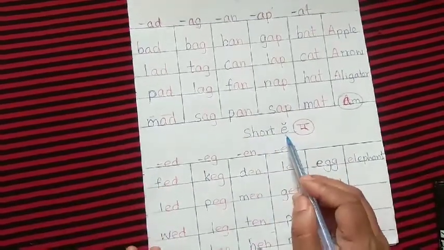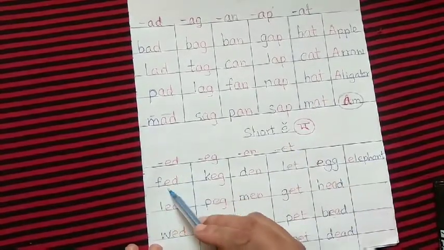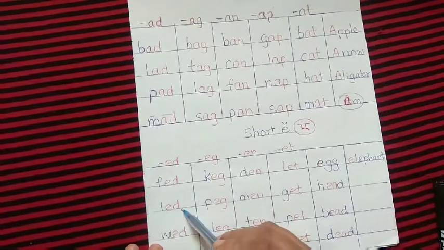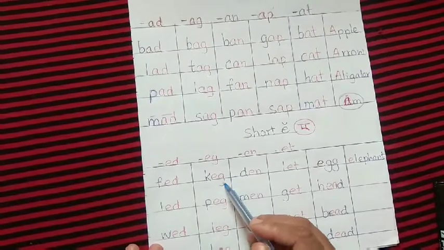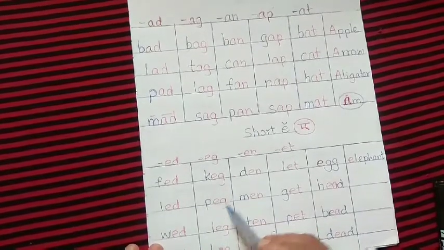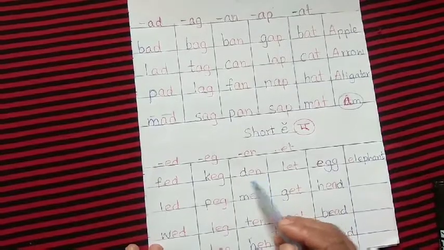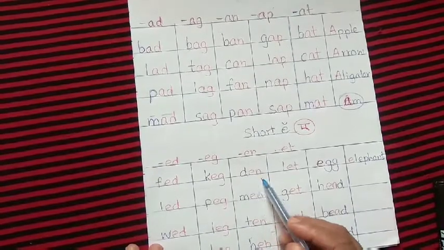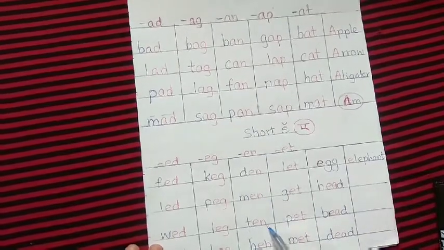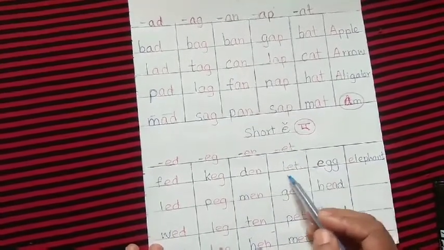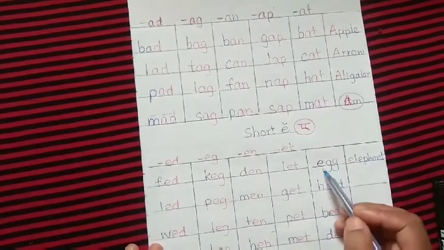Now we have short E sounds. E says e. E, d, ed; f, ed, fed; l, ed, led. E, g, eg; egg; k, eg, keg; p, eg, peg. E, n, en; d, en, den; m, en, men; t, en, ten; l, et, let; g, et, get.